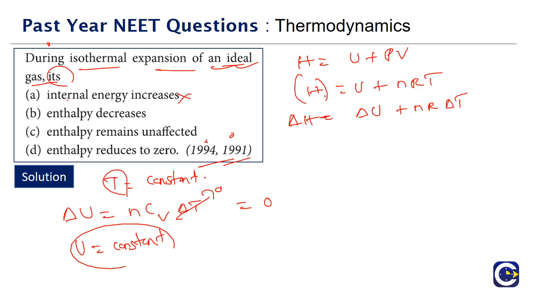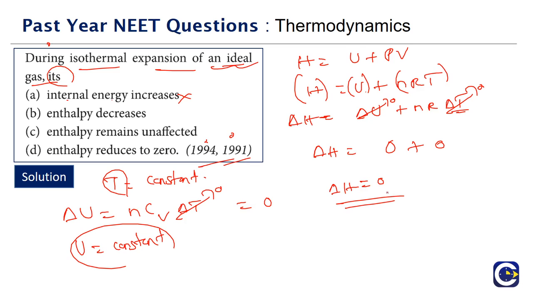So change in the enthalpy will be equal to change in the internal energy plus change in nRT. n is a constant, R is a constant, change will be only in terms of temperature. So here what we see is del H will be equal to delta U, which is 0. And what about delta T? This is isothermal, right? Means second term is also 0. Means del H is also coming as 0. So del U is 0 and del H is also 0. Del H 0 means that enthalpy will be remaining constant. It will be remaining unaffected.